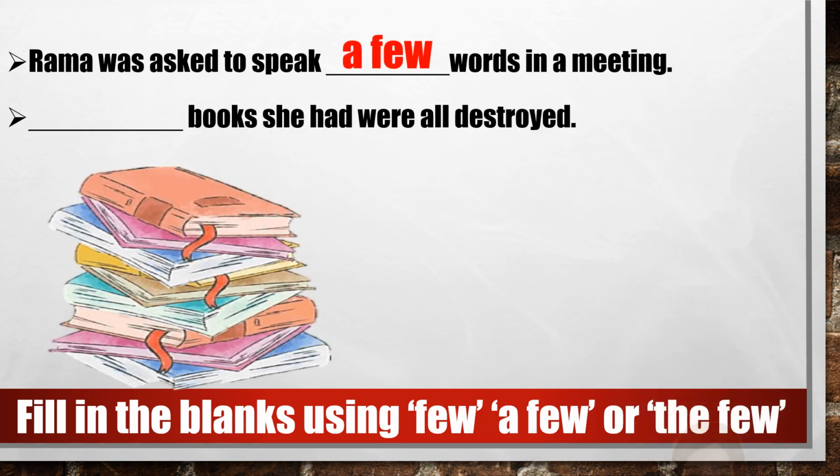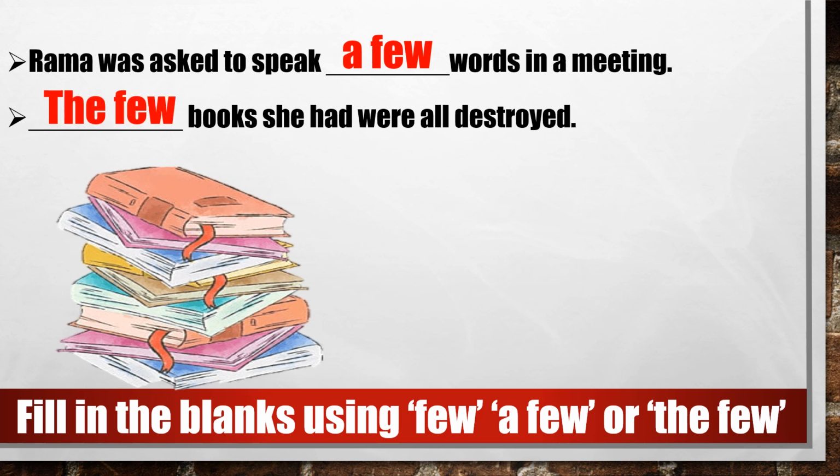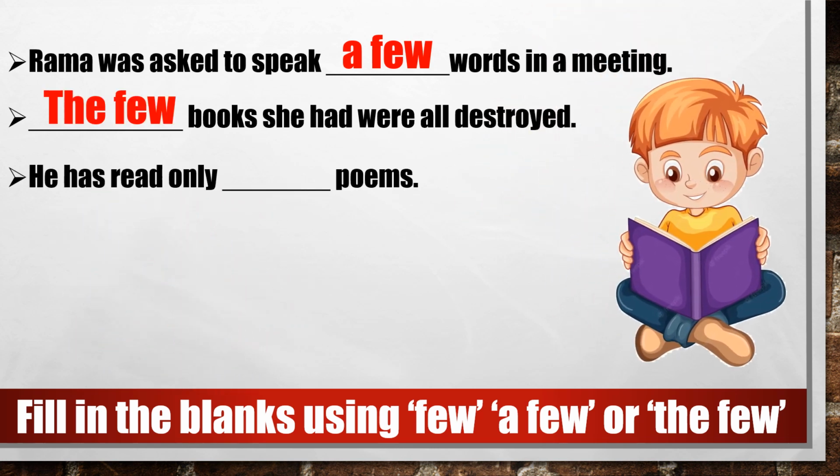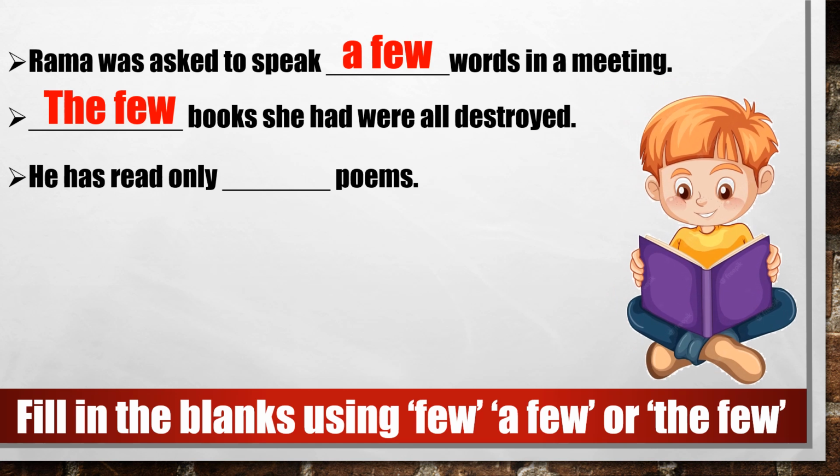Next sentence, dash books she had were all destroyed. All word is given to you. And I have told you for all we use the few. That's why I have added the few here. Next sentence, he has read only dash poems. That means some. So for some we have a few. I'll add a few here.